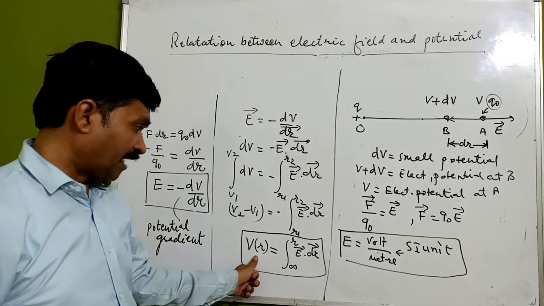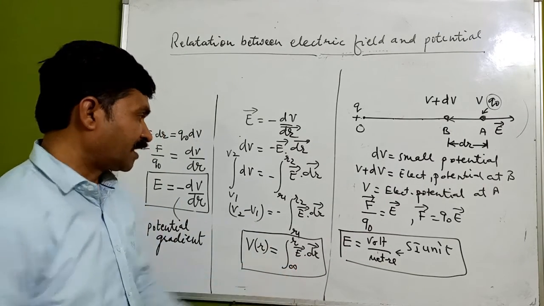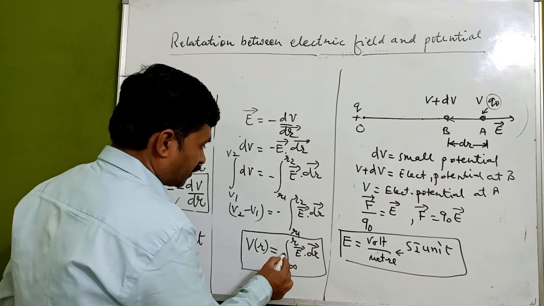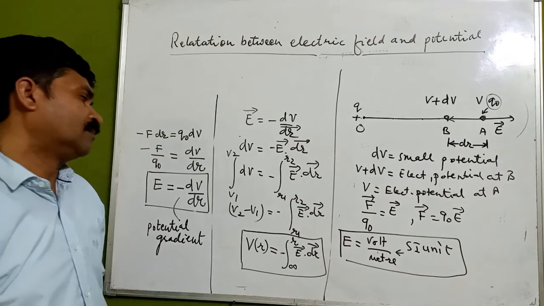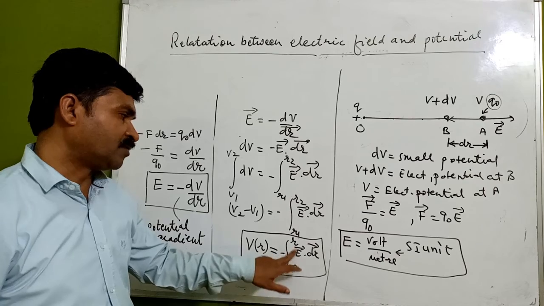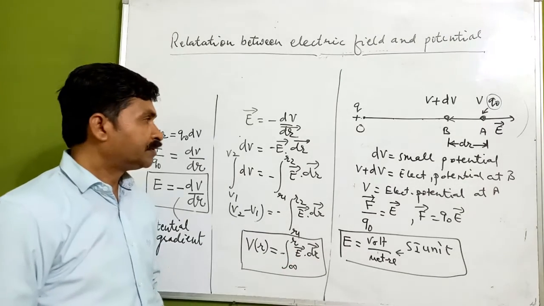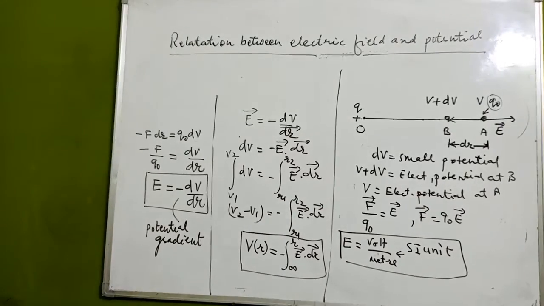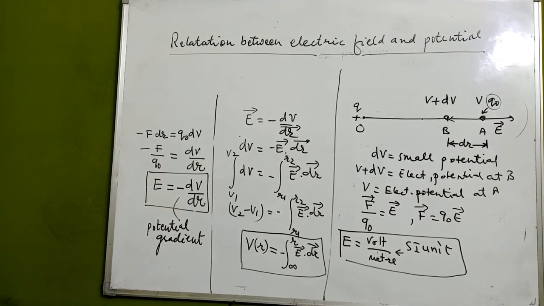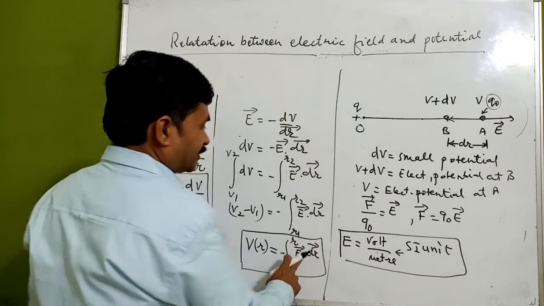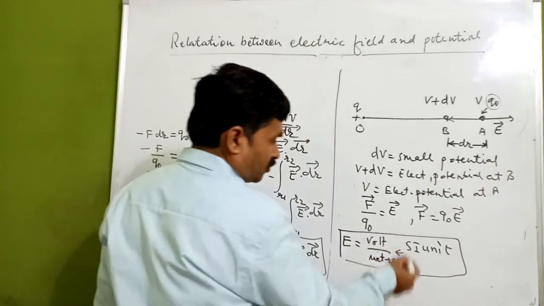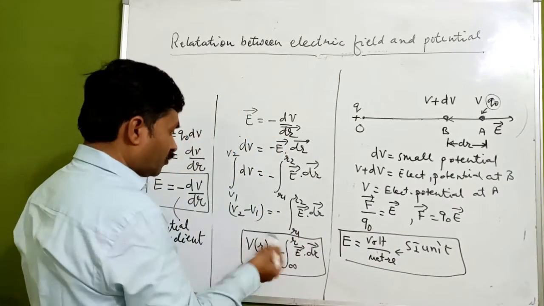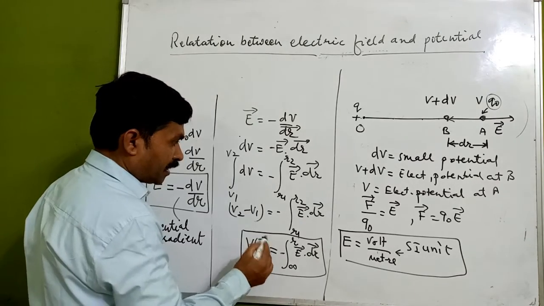And the electric potential in this relation, I forgot to put the minus sign: V equals minus the integral from infinity to R of E dot dr. Now see here, we are getting this relationship, and here we have also got volt per meter.